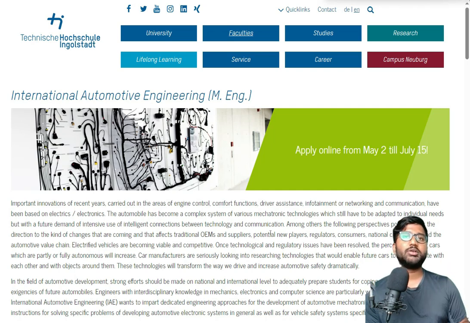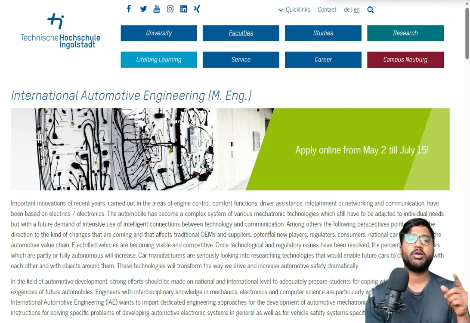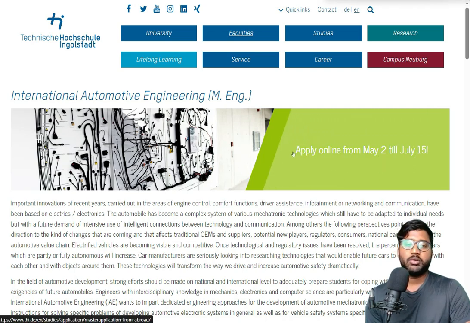The other main difference is between technical university and Hochschule. Hochschule courses usually have 3 semesters, 2 semesters of coursework and 1 semester of thesis. Whereas in technical university you have 3 semesters of normal courses and 1 semester of thesis, which will be 4 semesters. Now you can apply online from May 2 to July 15th.